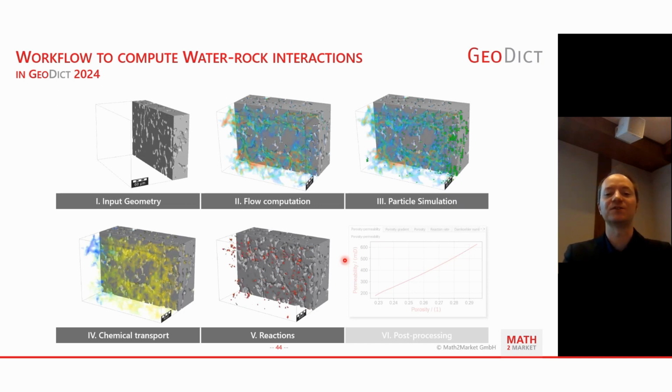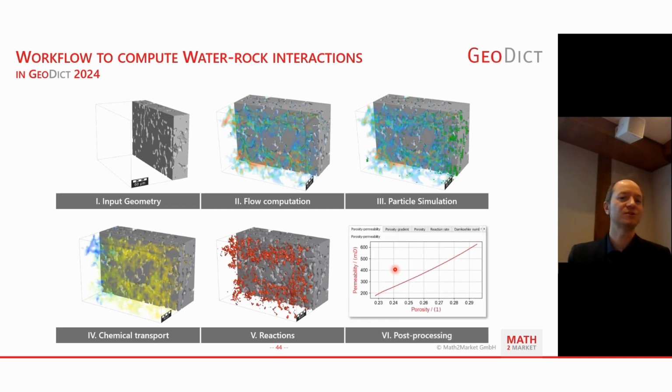You can see in this animation, they are tracked as red marked voxels where the dissolution will occur. In this case, for the given acid setup and fluid composition, temperature and pressure, so just for the setup. And of course, the injection velocity.